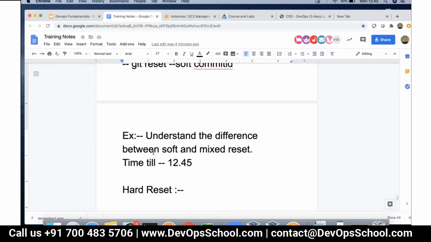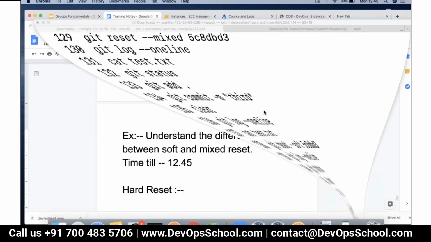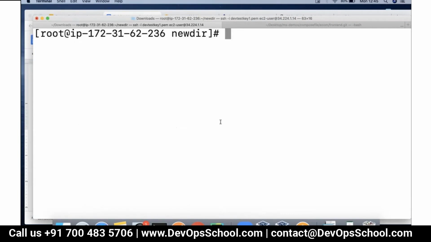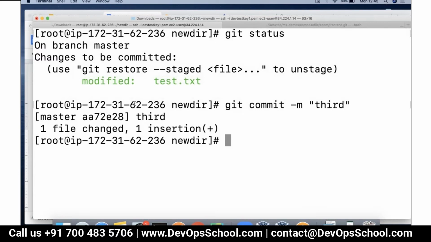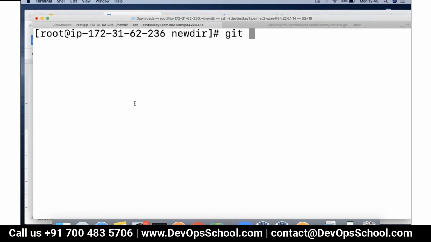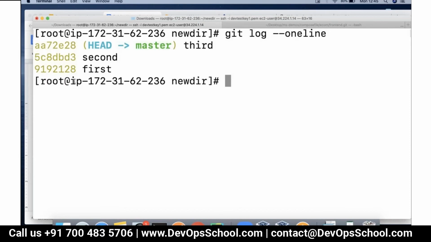Fine, guys. Now let's talk about hard reset. What do we do in the hard reset? So when you do a hard reset, right? If you do git status, right now we are in the staging state. So I'm going to make a commit first. Again, I'm going to call it third. And now we are going to do a hard reset. So if you do git log --oneline, okay, you can see we are on it.